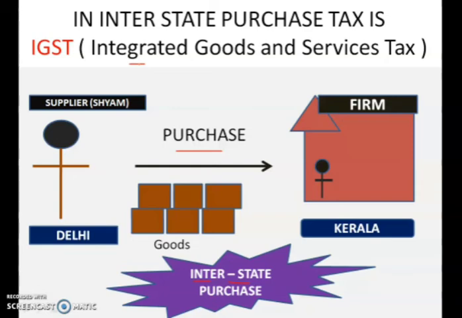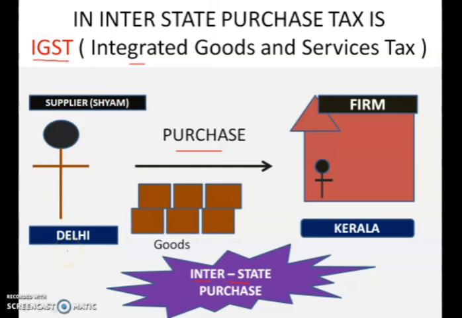But we don't have to go into the complexity of that problem, because in your +1 you just have to understand the basic concept. So you have to understand that in case of interstate purchase, the tax which is charged is known as IGST, which is Integrated Goods and Service Tax. So children, let us have a review.